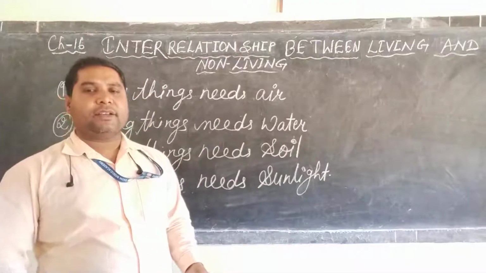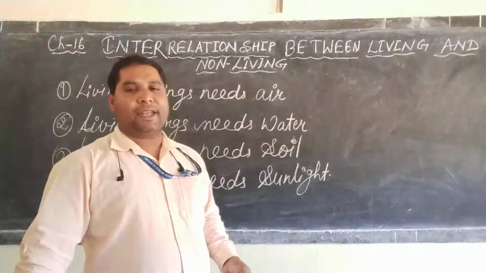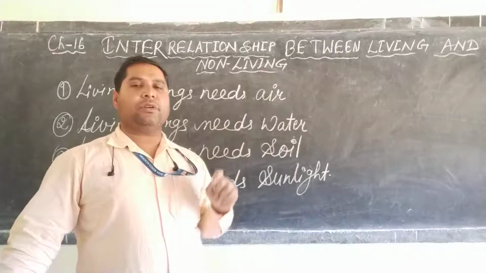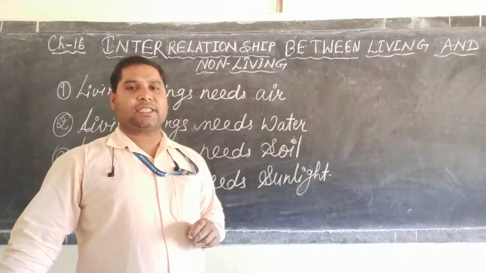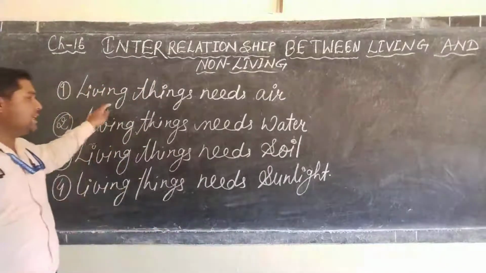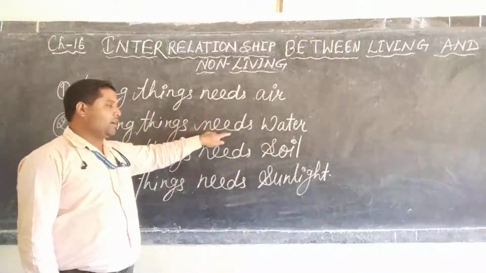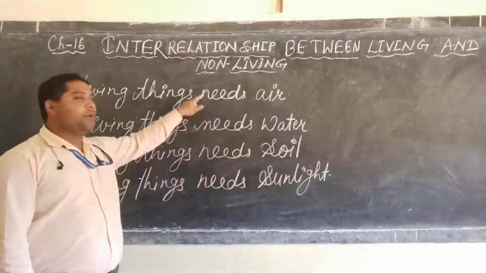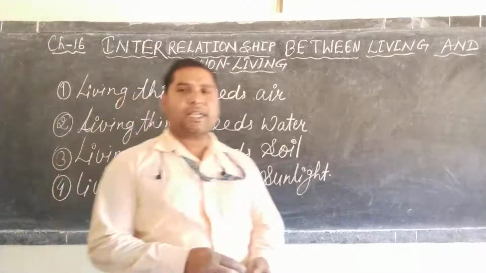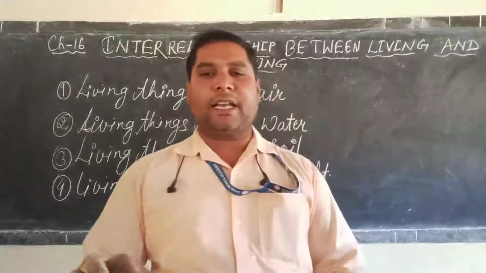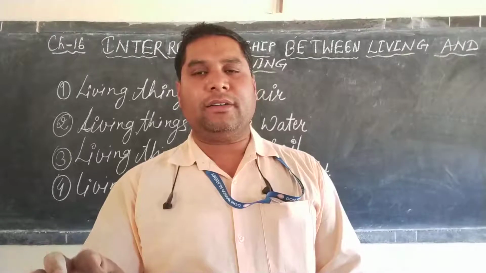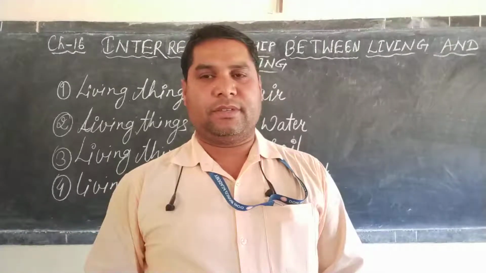You should know that sunlight is the prime source of energy, and by this energy, green plants are able to make their own food by the process of photosynthesis, dear student. So I hope you understood how living things need air, water, soil and sunlight, and how essential they are for living beings. So dear student, please read the topic interrelationship between the living and non-living things, and learn about it. Thank you, dear student.